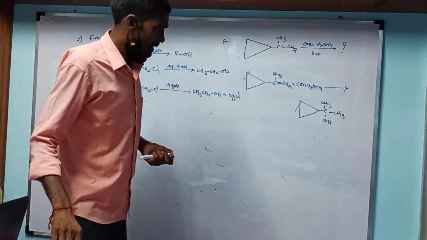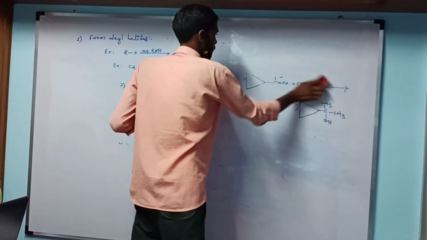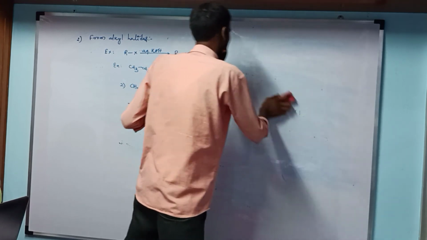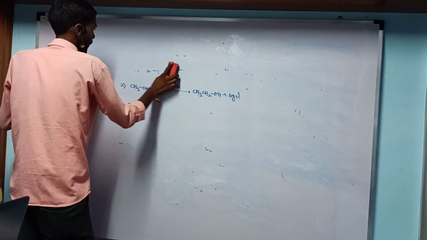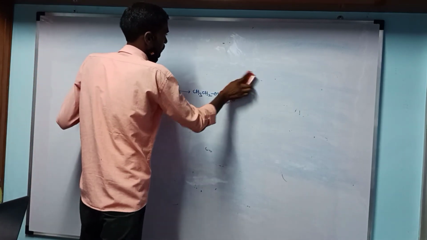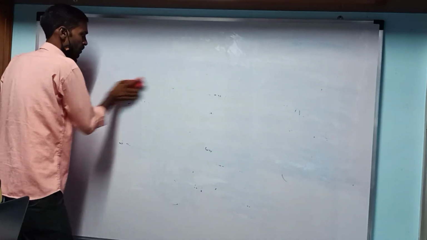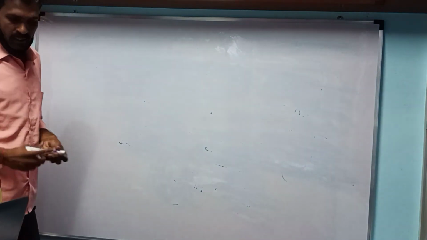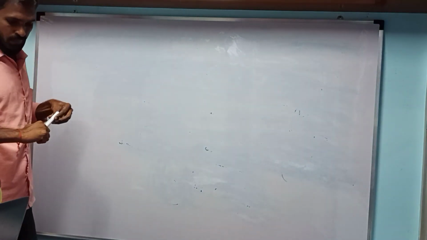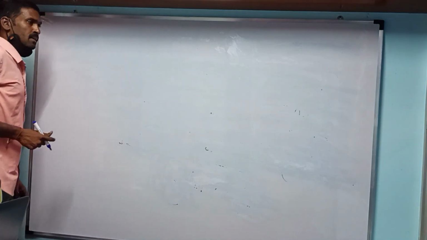Next, another preparation method we take here: oxymercuration and also demercuration.